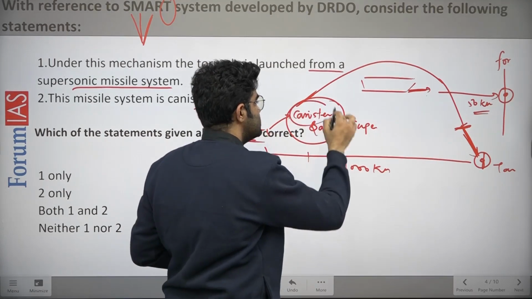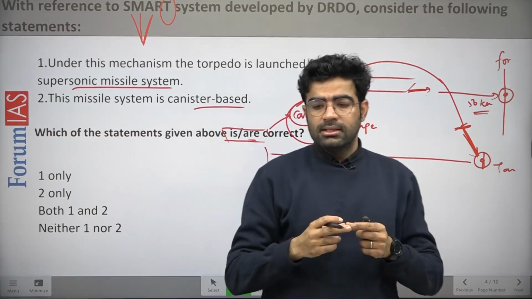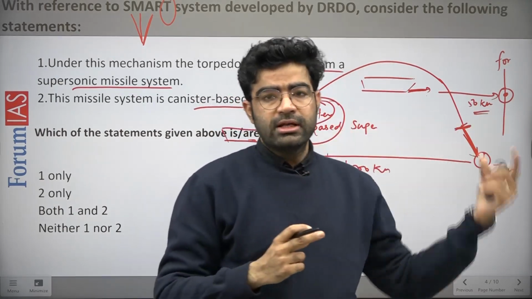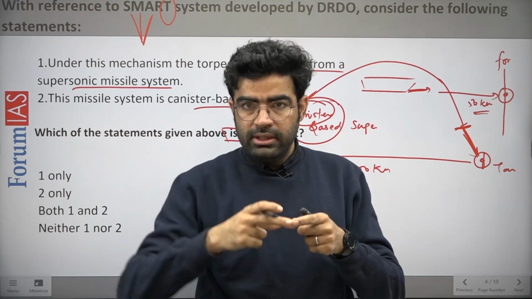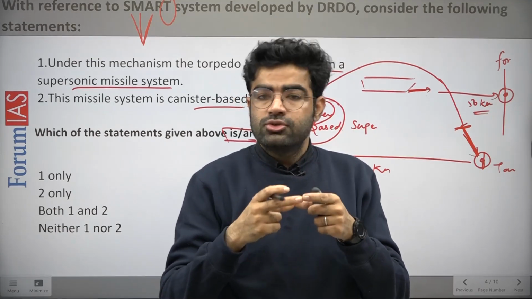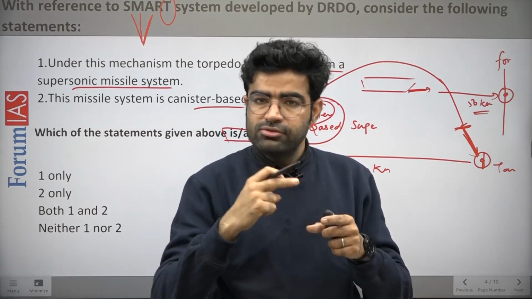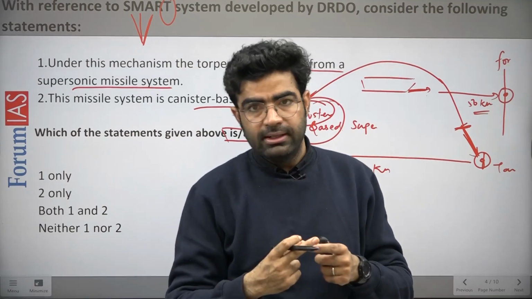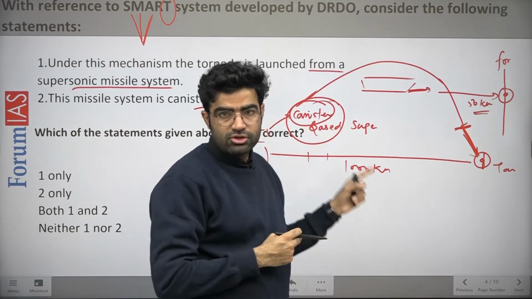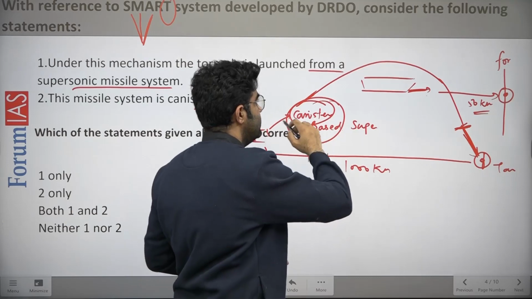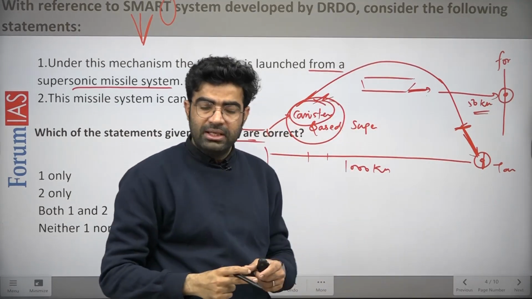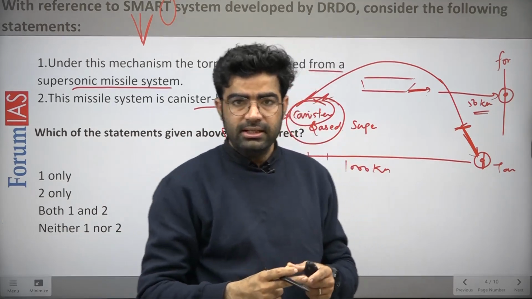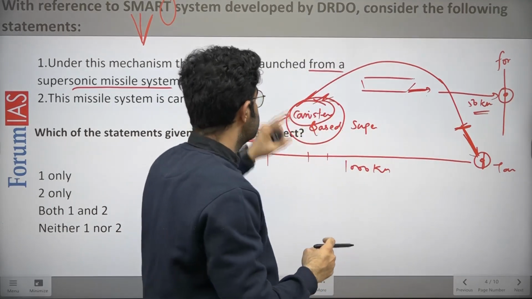And what does canister mean? If you want to transport a particular missile, there should be a controlled atmosphere for that missile, so that it should not trigger the missile. The atmosphere around the missile should be a controlled one, and that is known as canister atmosphere, right? So this can be transported and launched with the help of this canister based mobile system. In the trucks, you might have seen the pictures, right? So this is all about this torpedo system.